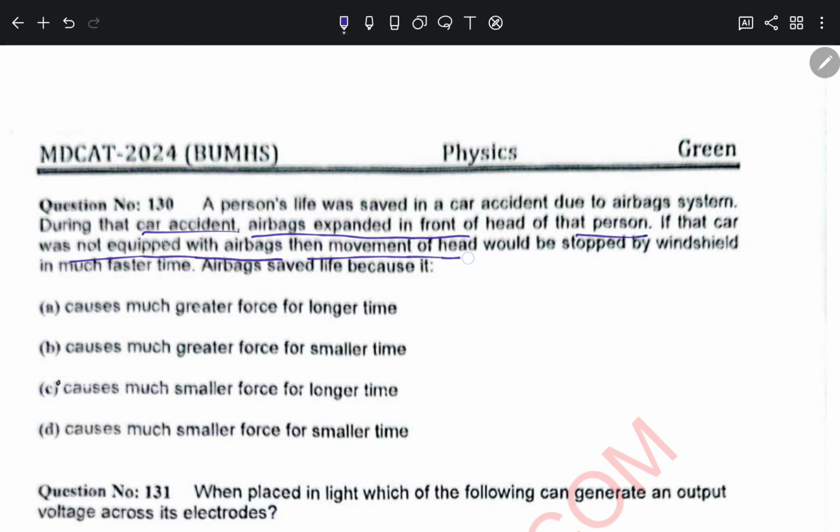The correct option is photodiode, because the photodiode converts light into electrical signals. The light emitting diode actually converts electrical signals into light. So the correct option is photodiode.